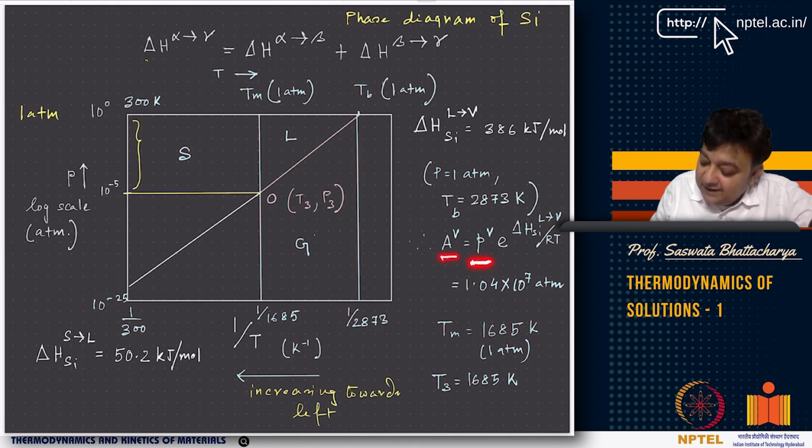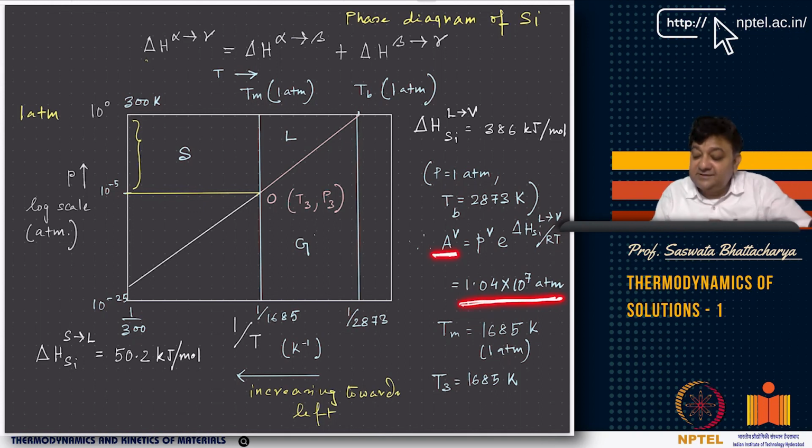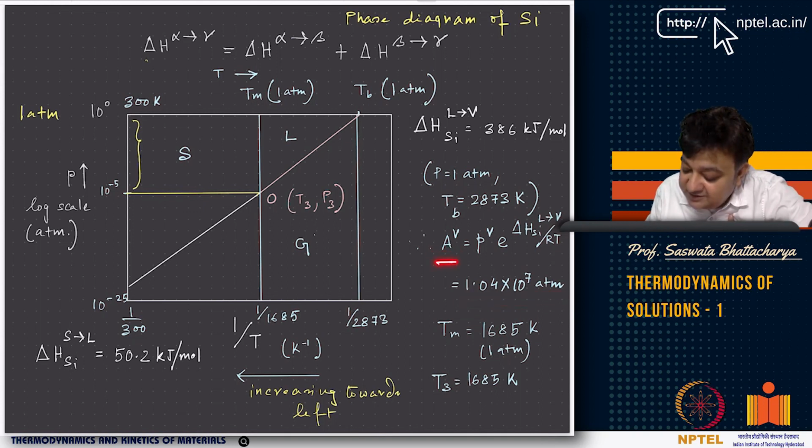PV naught. And so basically if I put PV as 1 atmosphere, then I get 1.04 into 10 to the power 7 atmosphere as AV. So I get the AV coefficient as 1.04 into 10 to the power 7 atmosphere if I plug in this value of 386 kilojoules per mole for liquid to vapor, and I plug in R and I plug in T equals 2873, then I get this.